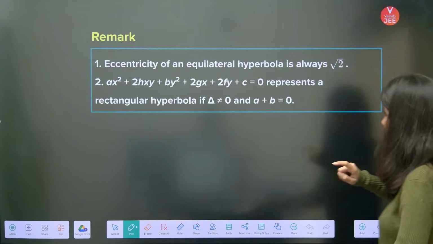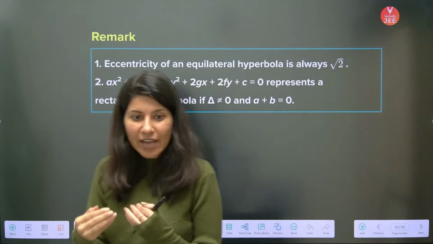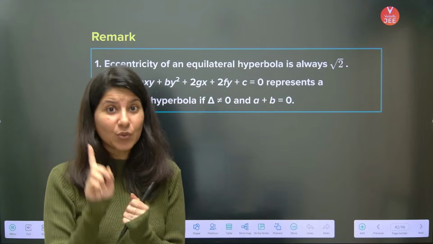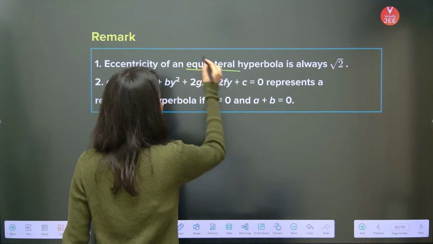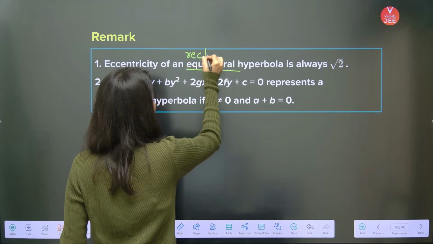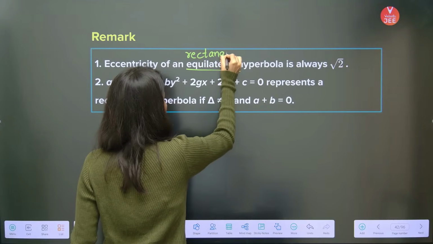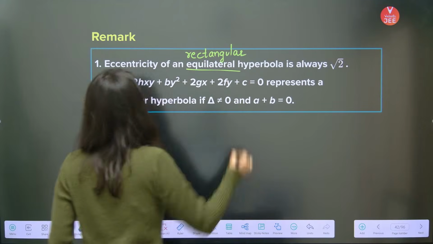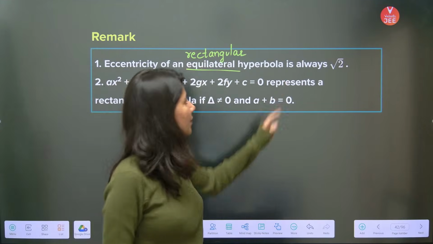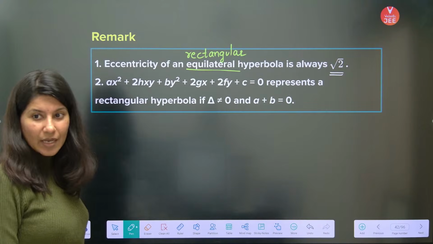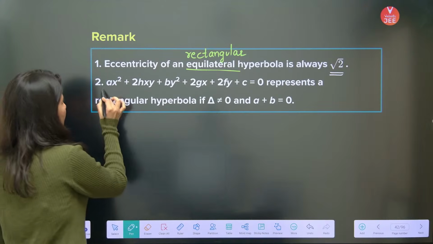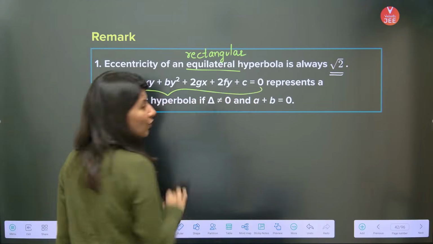Now there are a few points which I want to reinforce so that you don't forget them. Number one is the eccentricity of an equilateral, or you can call it a rectangular hyperbola. The eccentricity of a rectangular hyperbola is always square root of 2. Okay, that's point number 1.